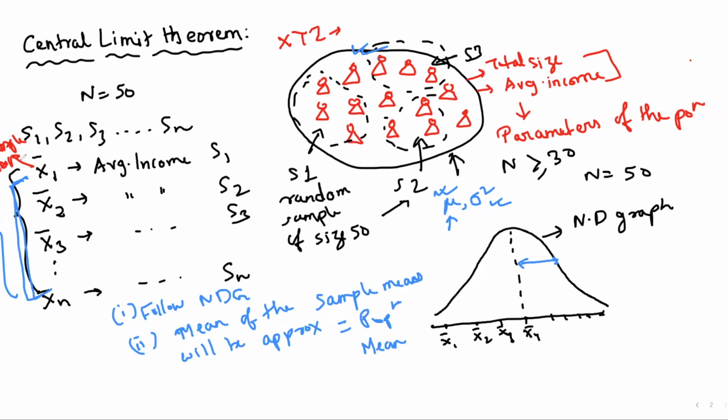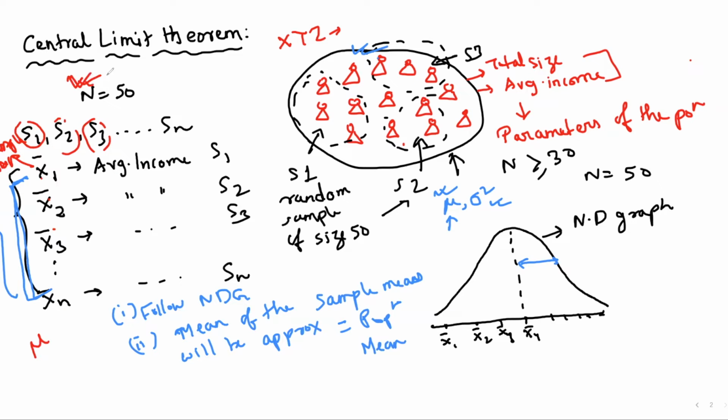Sample means. Why? Because this is the average of this sample. This is the average of this sample. This is the average of this sample. So if you take the average of these sample means, the average of these averages, then the resultant value will be equal to the population mean, depending on the size.